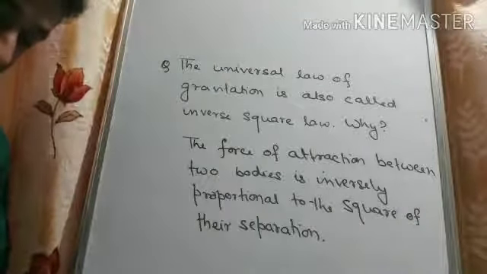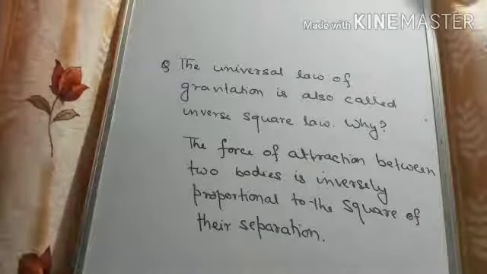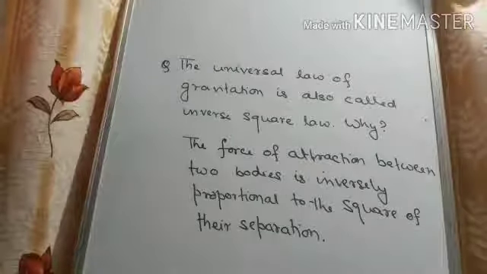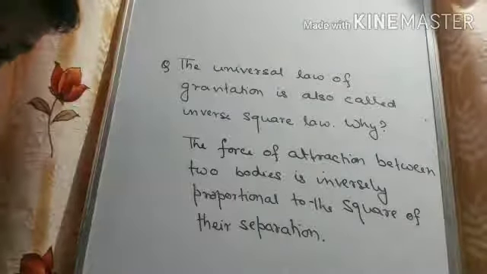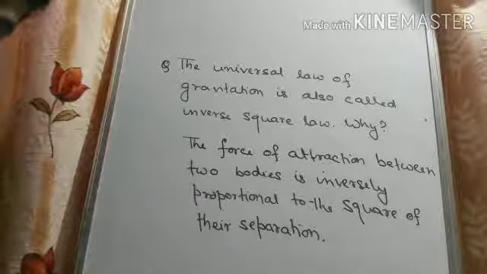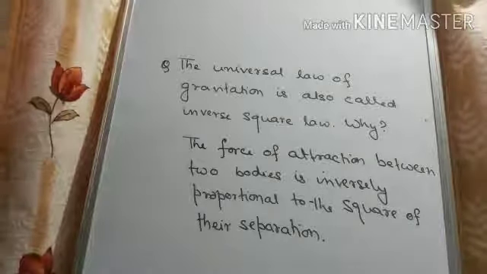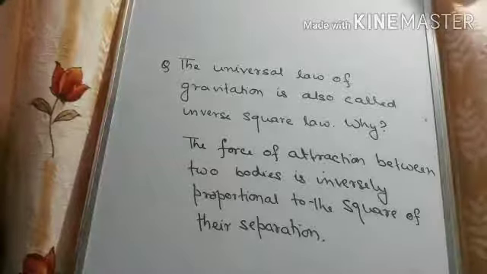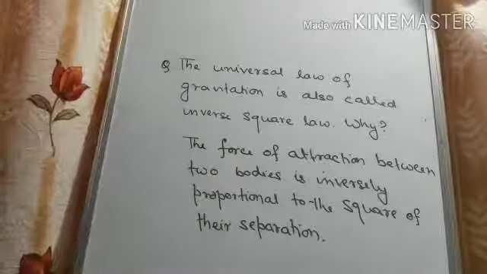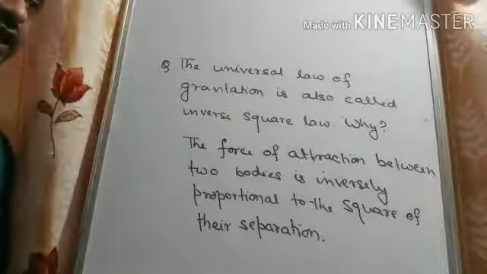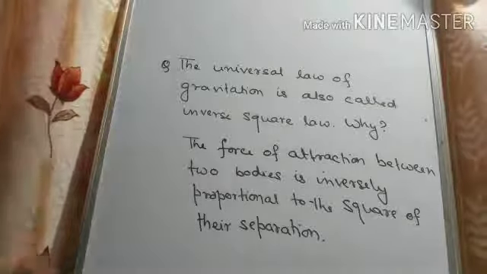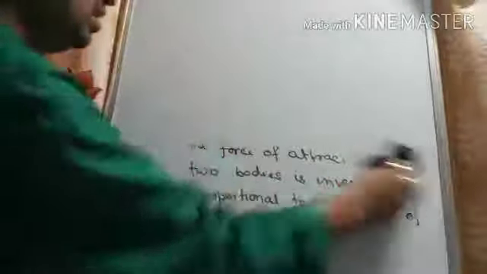What are the phenomena? The force that binds us to the earth, the motion of the moon around the earth, the motion of the planets around the sun, the tides due to the moon and the sun. All these phenomena can be explained by the universal law of gravitation. It is given very nicely in your book, point wise. So you write it down from your book.